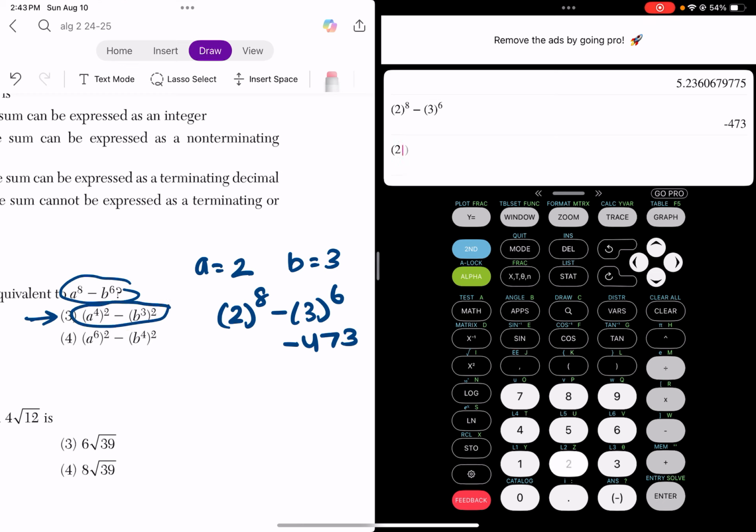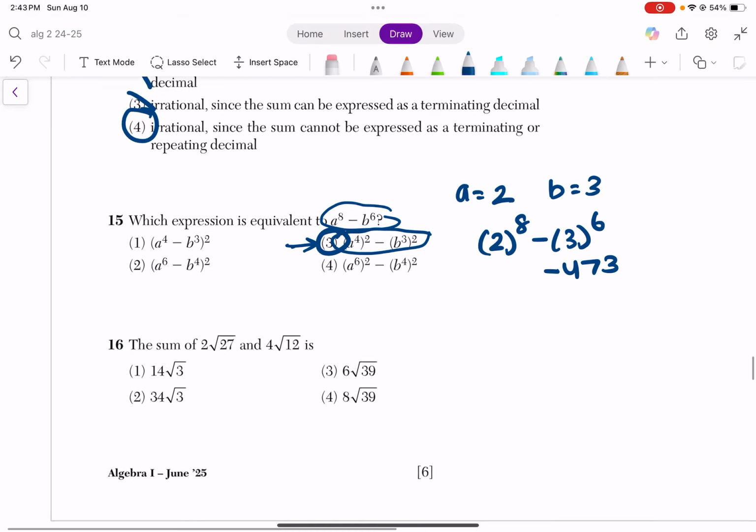So parentheses, instead of A, I'm putting 2 to the power of 4, close, to the power of 2, minus, and then parentheses, instead of B, I'm putting 3, 3 to the power of 2. Just make sure you have it typed in. And look, that gives you the same thing. It's equivalent. Boom. That is your answer.